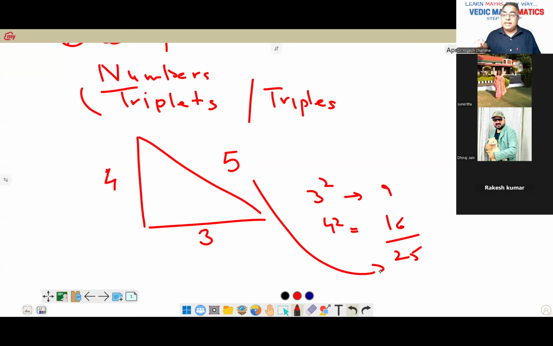So what is a Pythagoras triplet? You might not have heard this word triplet in your books, but we'll be using it with Budhayan numbers, and the entire trigonometry will be done on the basis of triples, triplets, Budhayan numbers, whatever you call them.